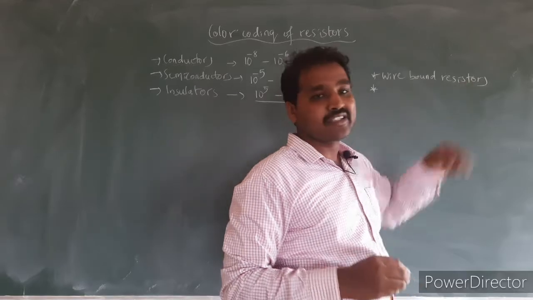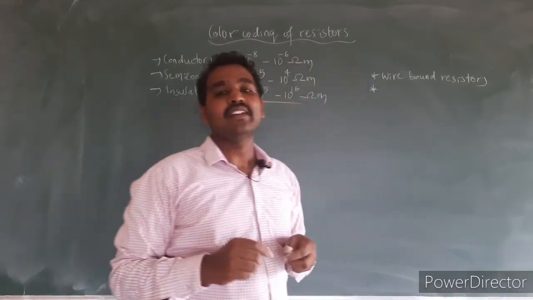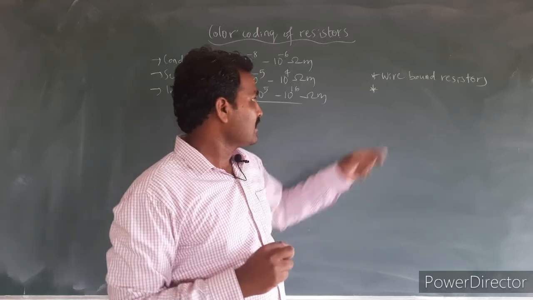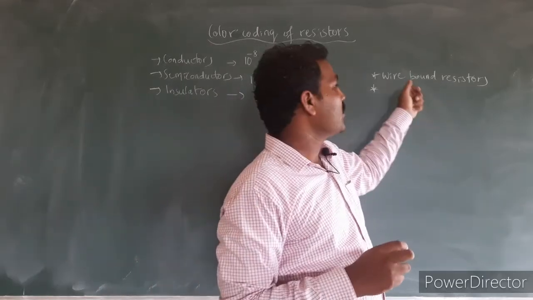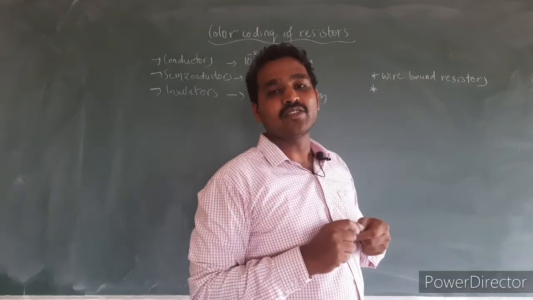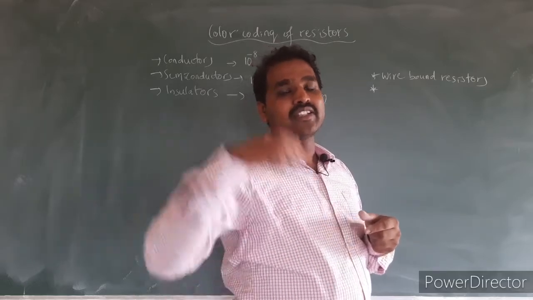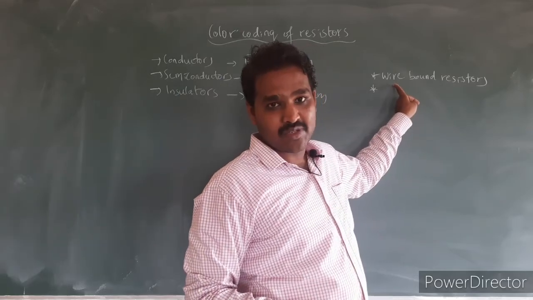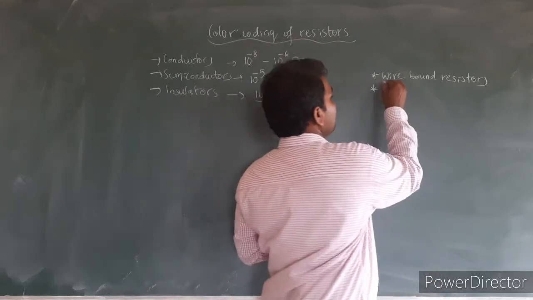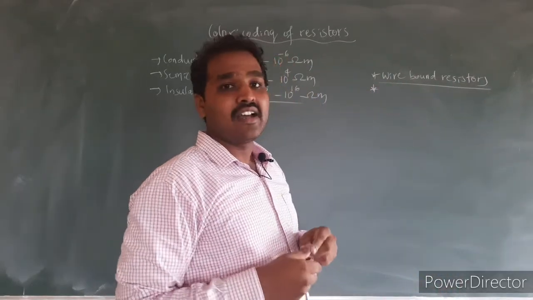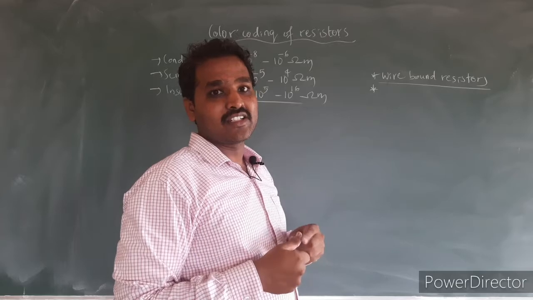The wire-wound resistors are made by winding wires of alloys such as constantan and nichrome. Why are we choosing those alloys? Because they have very low sensitivity to changes in temperature. Whenever there is a change in temperature, the resistance of these materials does not change much. These are used for lower range values of resistances.